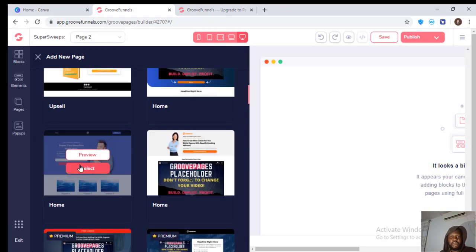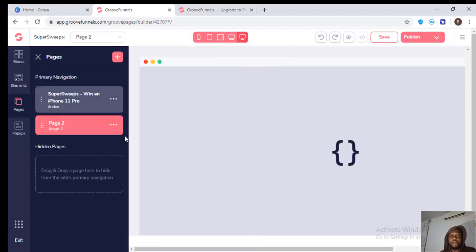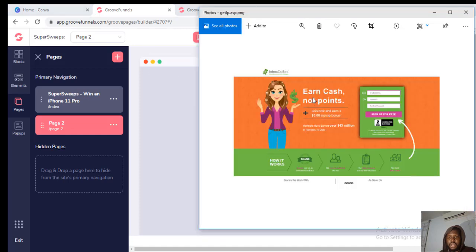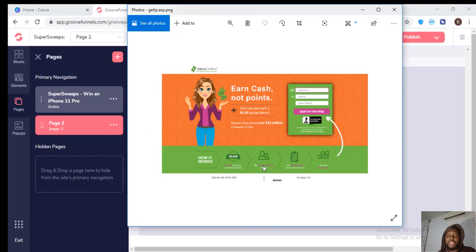So we can use any of these templates. I think I like this. This should work very well for Inbox Dollar. It should work perfectly well for Inbox Dollar. So let's see how we can use this to our own benefit. So this is what Inbox Dollar looks like, and there's a lady on that other one like that.